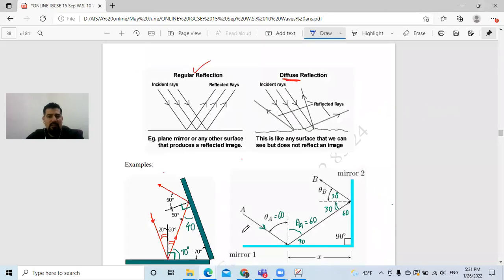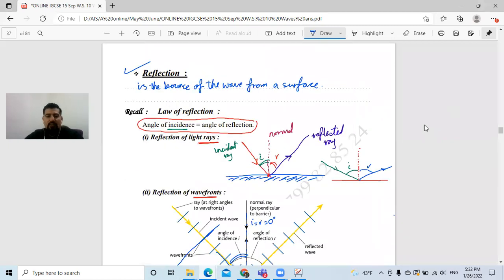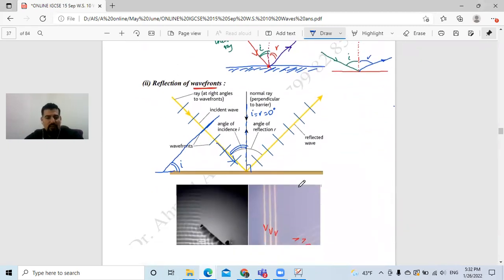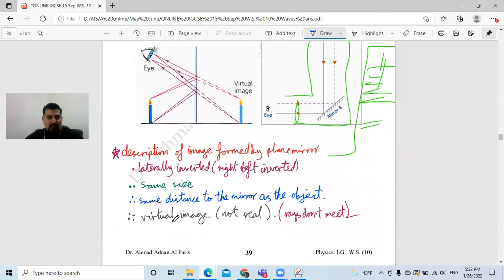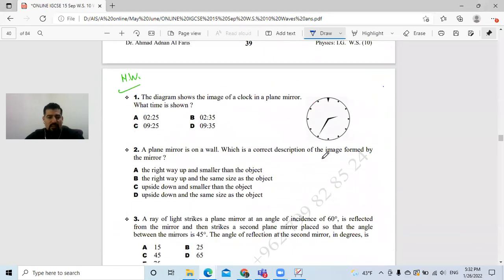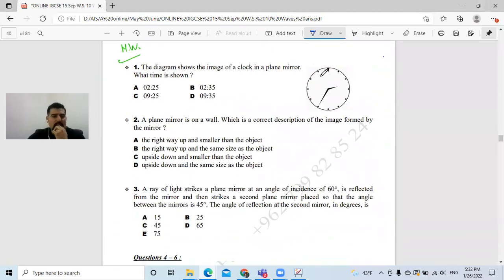Last time we were talking about reflection of light as a wave, electromagnetic, and transverse wave. Now we talk about the reflection and the law of reflection. Then we talk about the characteristic of the image. Now we're going to answer the multiple choice questions that were your homework.